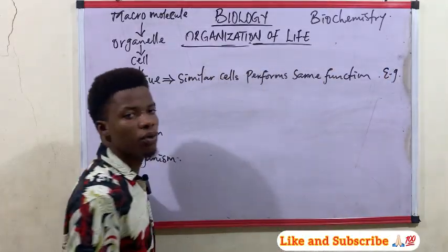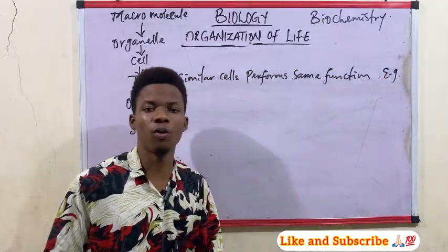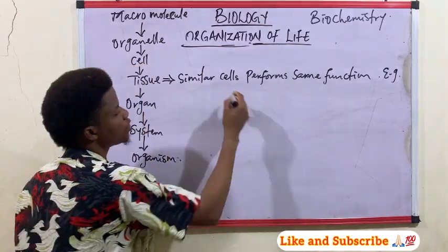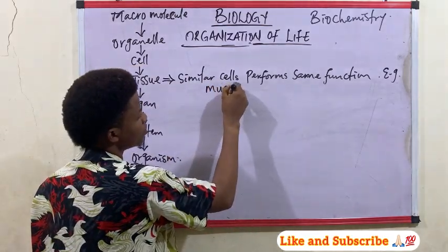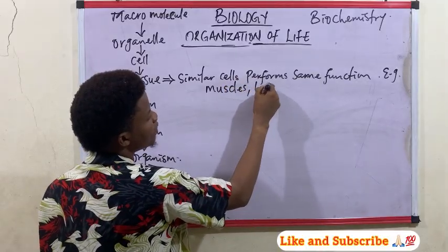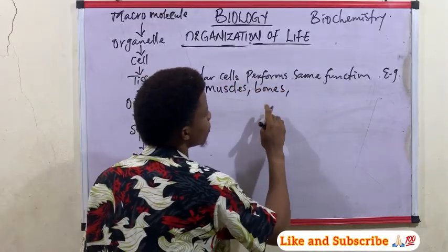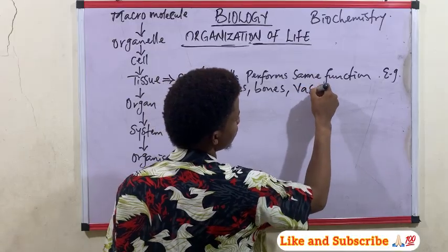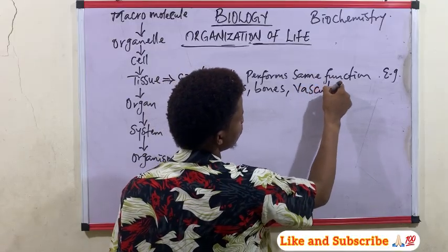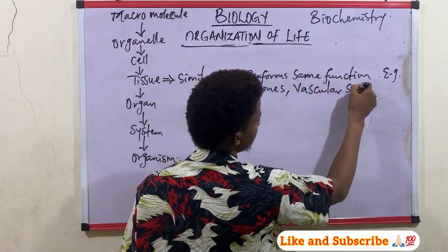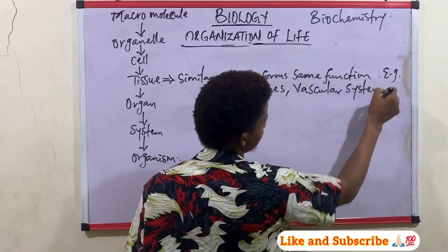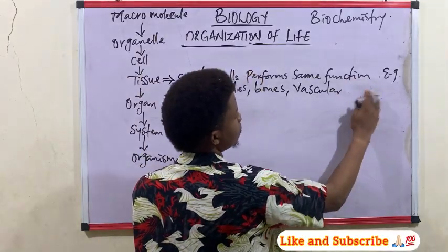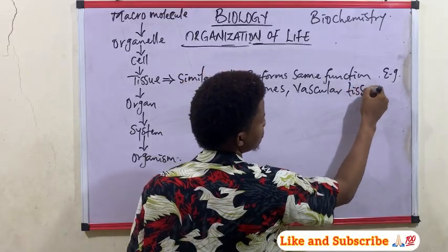You have to pay attention to the examples. Very important. Examples of tissue: we have the muscle, we have the bones, and in plants we have the vascular system. You can also call it vascular tissues.